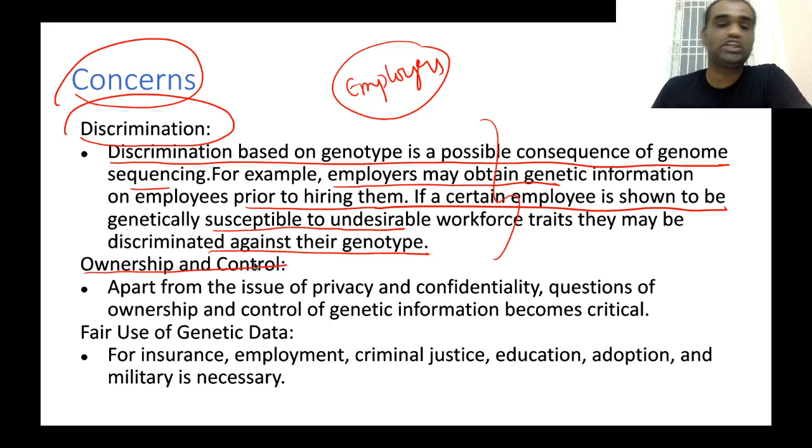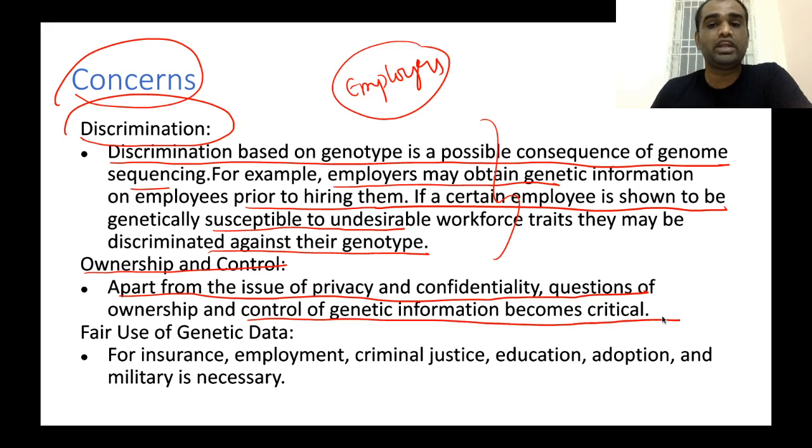Now the next one is ownership and control. Apart from the issue of privacy and confidentiality, the question of ownership and control of genetic information becomes very critical. If employers can easily access your genetic information, there is no privacy at all, right? So there should be clarity on who gets to own this information. If this information is stored in a public data bank, everyone can access it, so discrimination becomes widespread based on genetic sequencing. To prevent this from happening, the ownership issue has to be addressed beforehand.